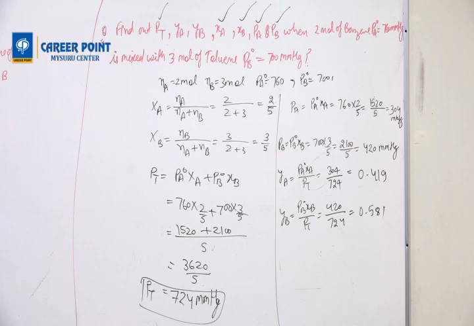People have given answers. Pt is 724. Narayan's answer is correct. Ya is 0.4, correct. Yb is 0.58, correct. Xa is 2 by 5, Xb is 3 by 5, Pa is 304, correct. Good. Narayan Krishnan, your answer is good. Good job. Shiva Kumar, your answer is also good, but you only wrote two values.